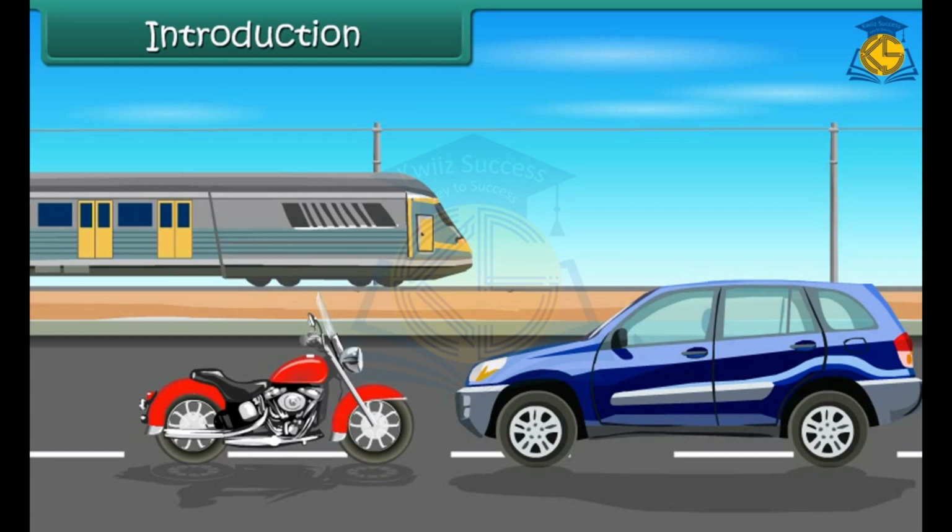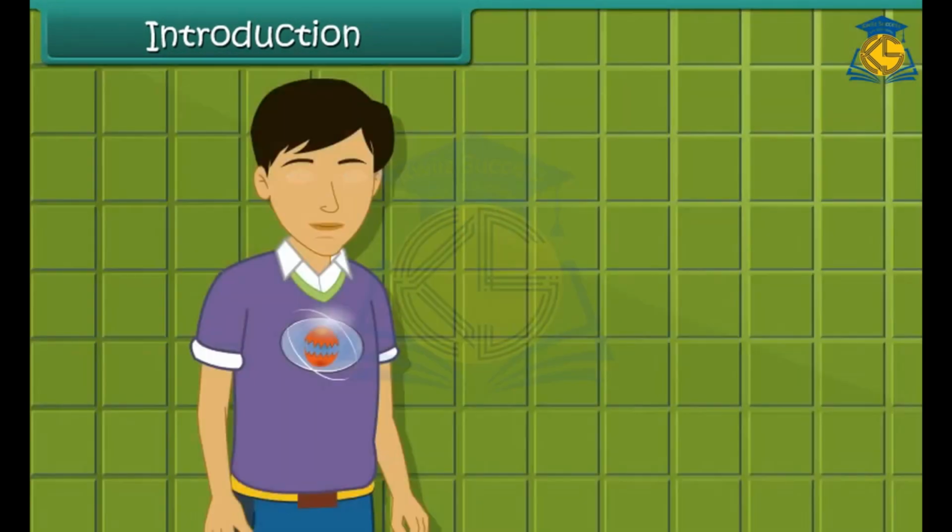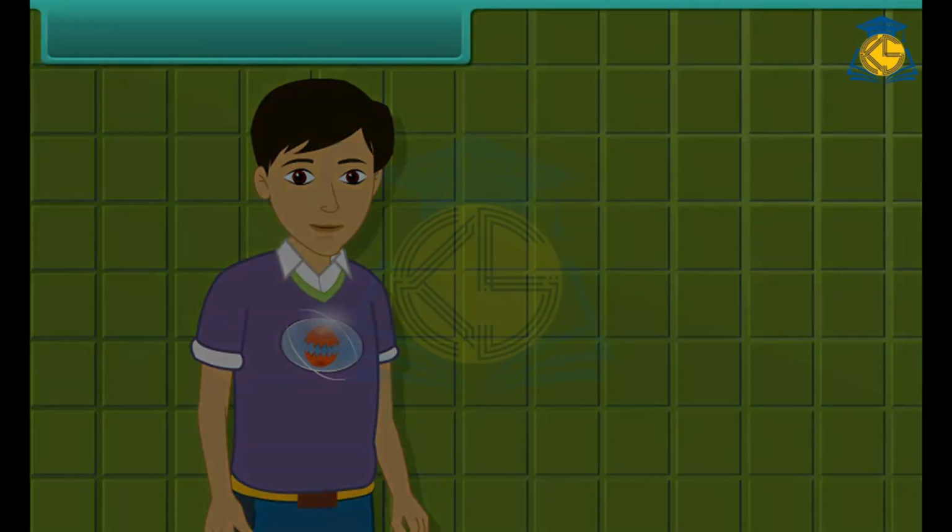The fuel can either be coal or a petroleum product. They provide energy for vehicles to move. In this module, we are going to learn more about these natural energy resources. Objectives.